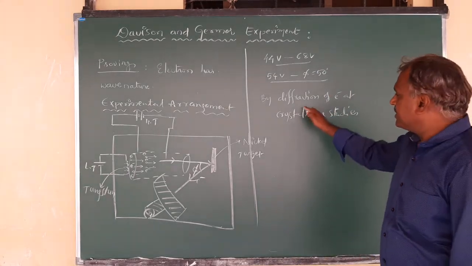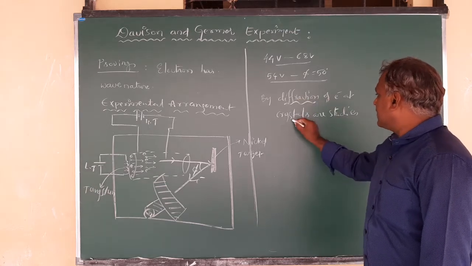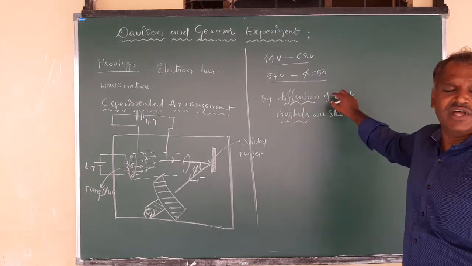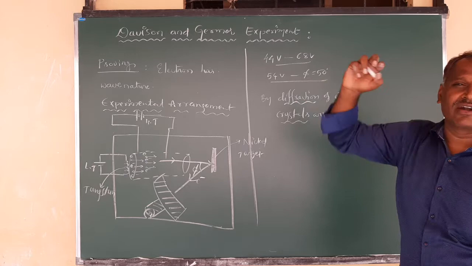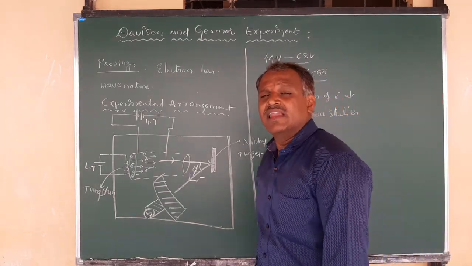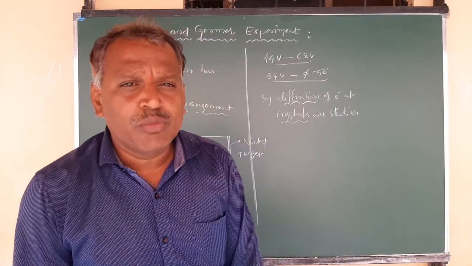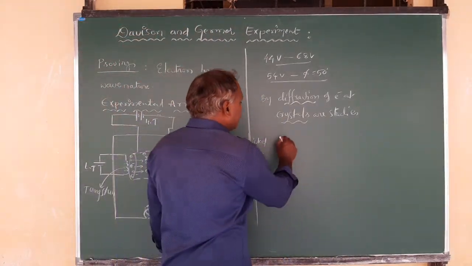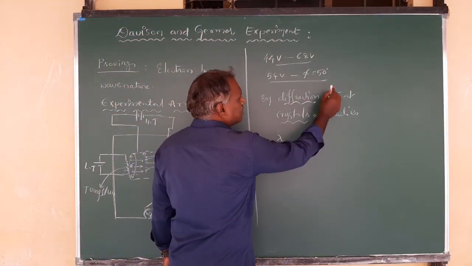In that experiment, when the diffraction process happens across these crystals, they applied Bragg's concept, calculated experimentally with the help of the spectrometer, and gave the wavelength associated with these electrons.